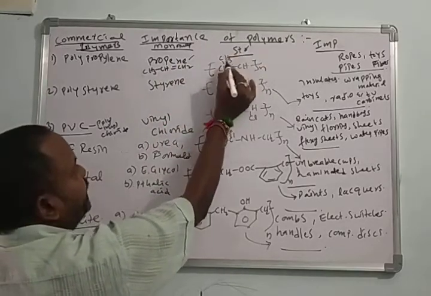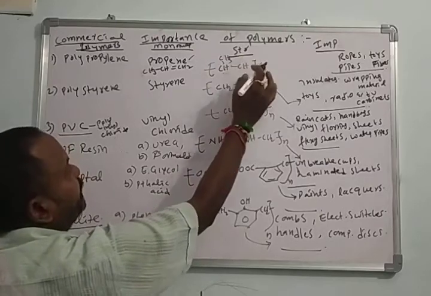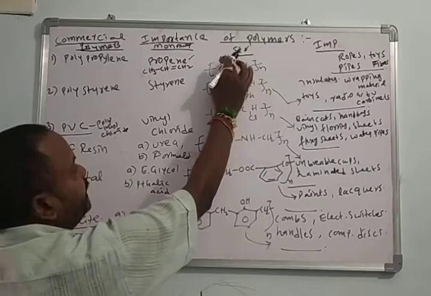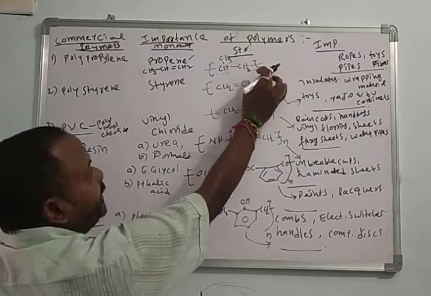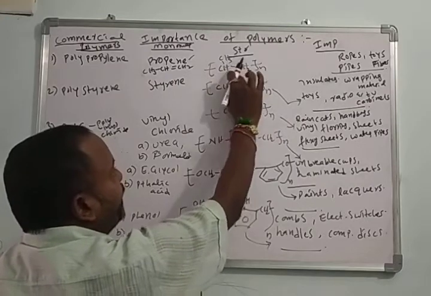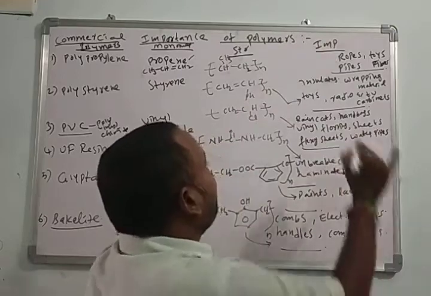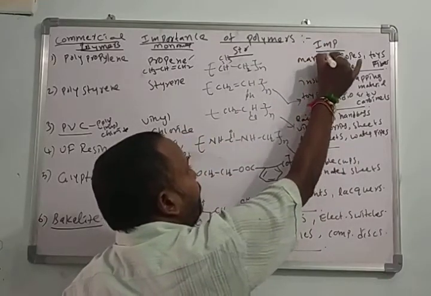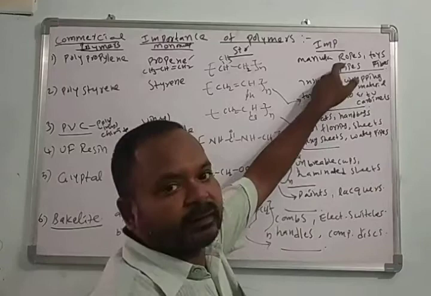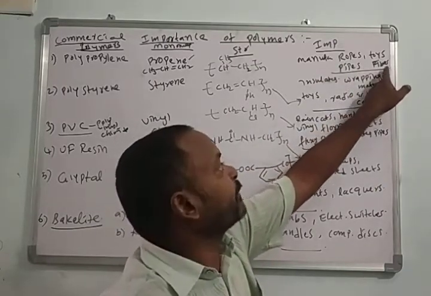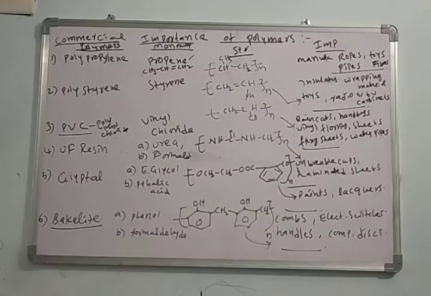This is the structure of CH3, CH, CH2, with the unit CH2 CH CH3 taken n times. This is the structure of polypropylene. The importance of polypropylene is that it is used for the manufacture of ropes, toys, pipes, and fibers.